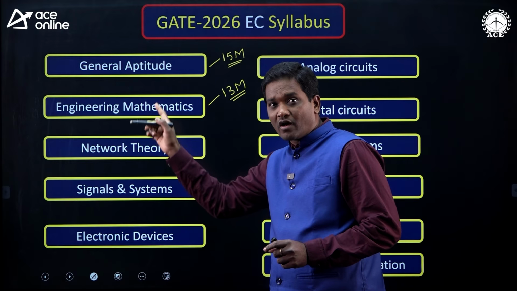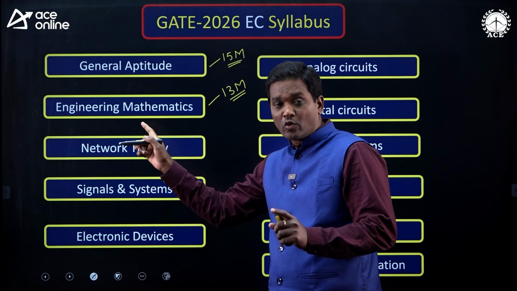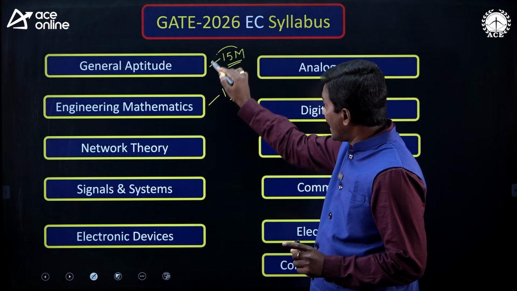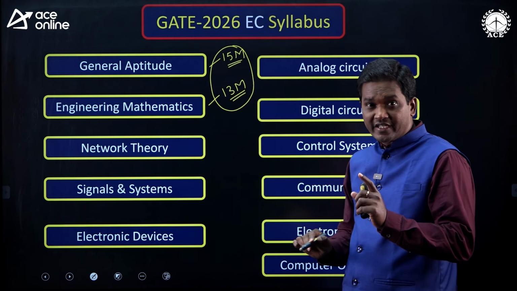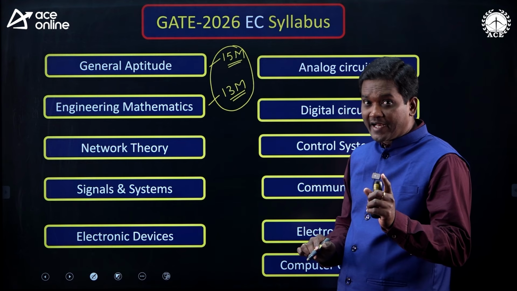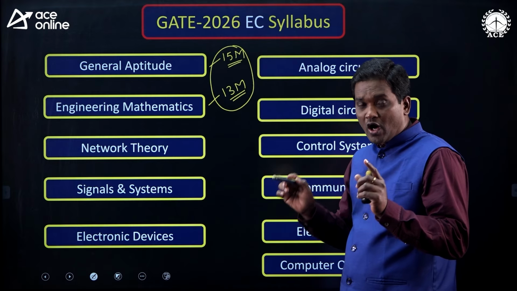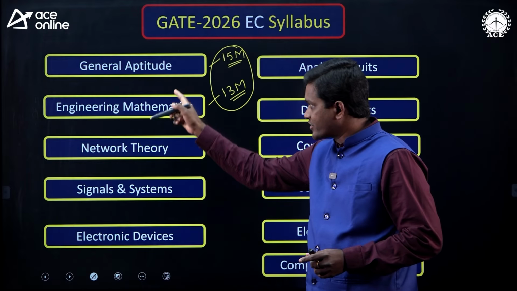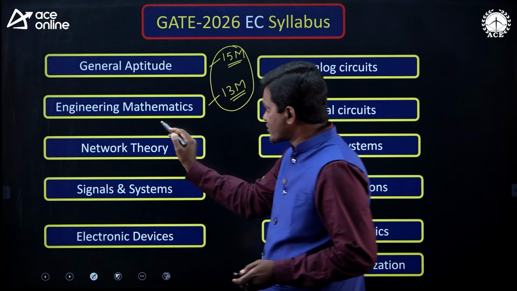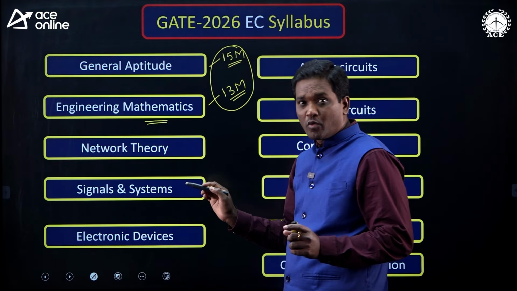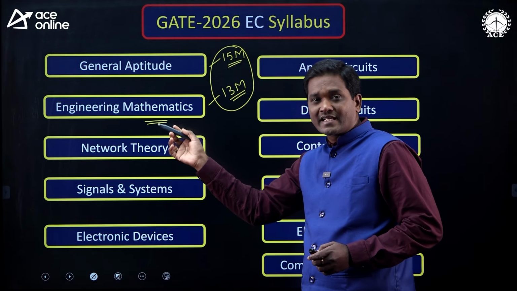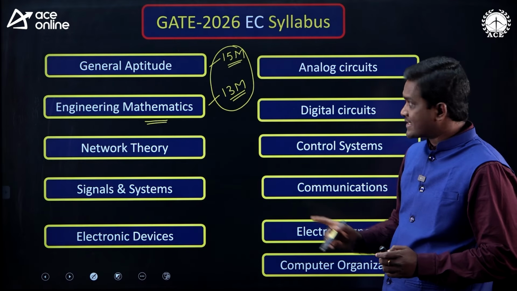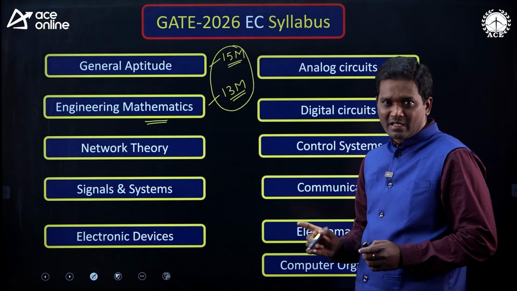So, please concentrate on these subjects, okay. Give equal importance to these two subjects also. As per the weightage point of view, these two subjects together 28 marks, very good weightage. So, how you are giving importance to your core subjects, please give importance to these subjects also. Especially mathematics subject is very important because the basics of these subjects are required for your core subjects also. So, this is GATE ECE syllabus.